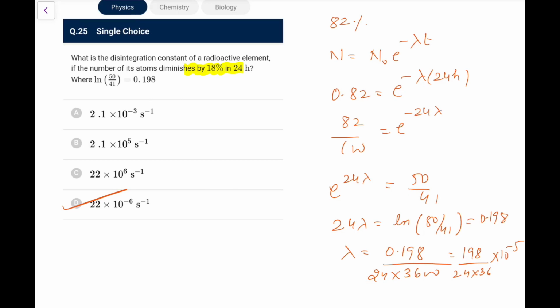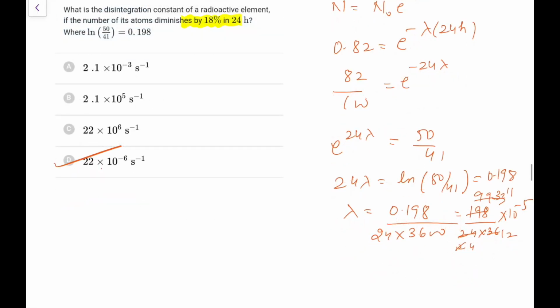And if you wish, you can solve it also. Let me solve it for you. This is 99, this is 12. So 99 by 36, so it is 3, 33, it is 12. So 33 upon 12, 12. So it is 11, this is 4. So it's basically coming out as 11 by 48 into 10 to the power minus 5. So it would be 2.2 into 10 to the power minus 6.